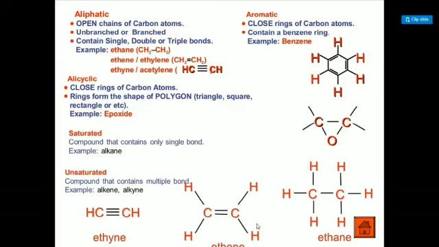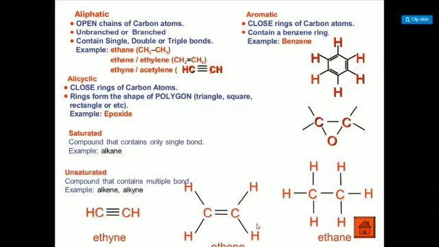Aromatic hydrocarbons are closed rings of carbon atoms, you can see in the figure. Carbon contains alternate single and double bonds, and this ring is called the benzene ring. C6H6 is the example. Alicyclic compounds are closed rings of carbon atoms, with rings in the shape of a polygon, triangle, square or rectangle, etc. Example of epoxide.